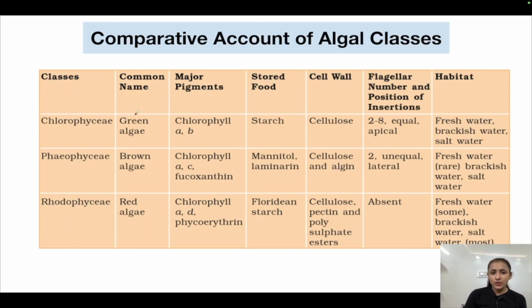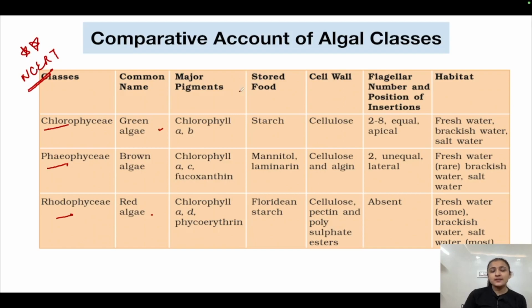Now let us compare all of these classes. This table here is very important. It is from NCERT and you must remember this table by heart. No kidding, please remember it by heart. Chlorophyceae, Phaeophyceae and Rhodophyceae. Let us go through this table very quickly. Green algae is Chlorophyceae, Phaeophyceae is the brown algae, Rhodophyceae is the red algae.